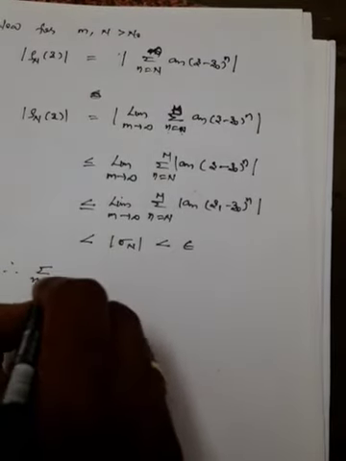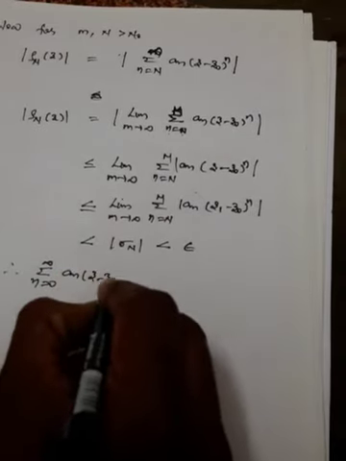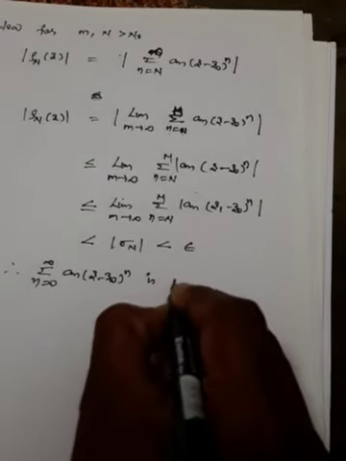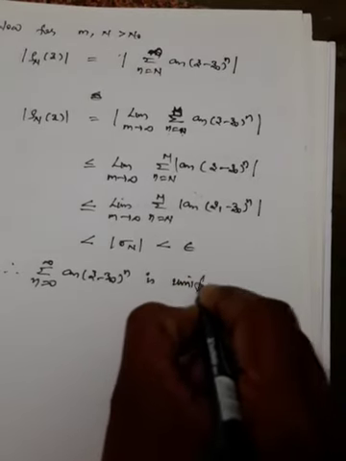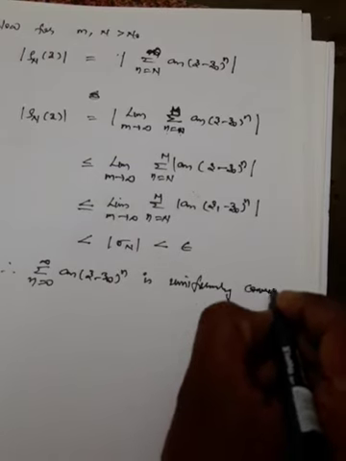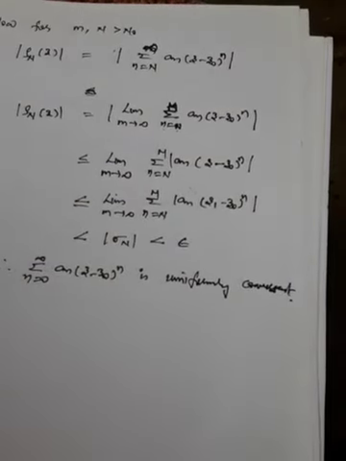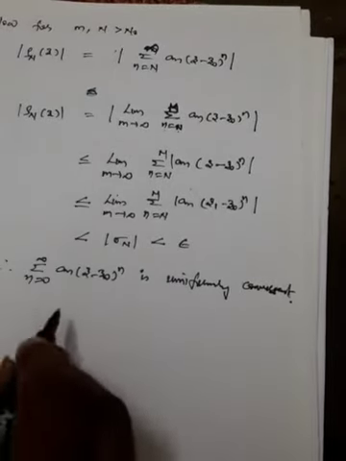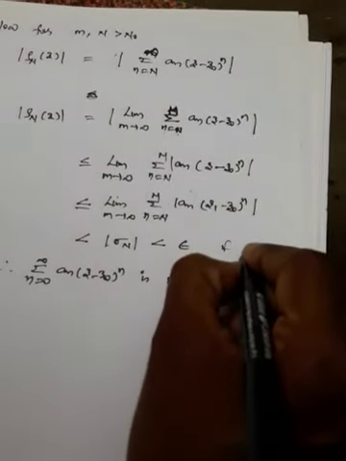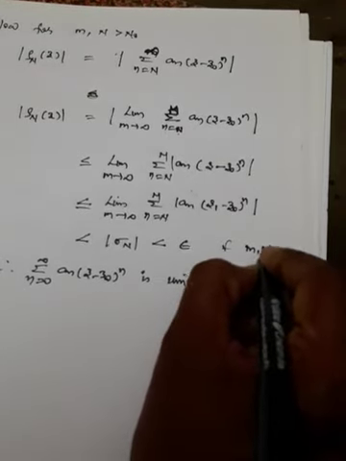summation n equal to 0 to infinity a n (z minus z naught) whole power n is uniformly convergent. This is how we can write it, because this holds for all m, n greater than n naught.